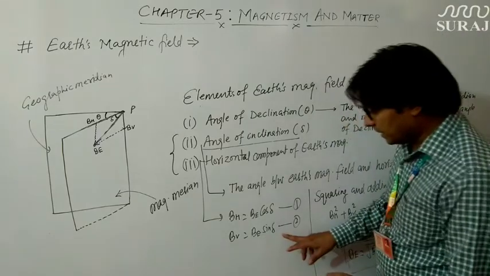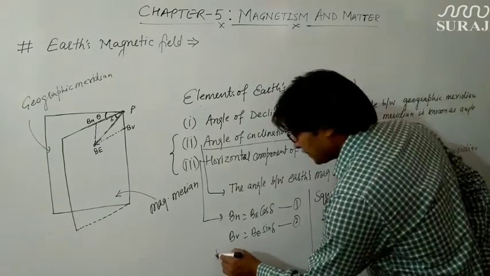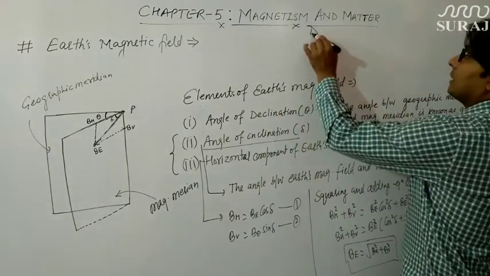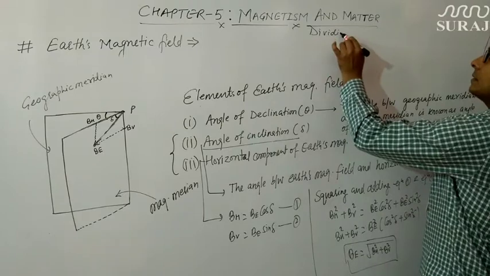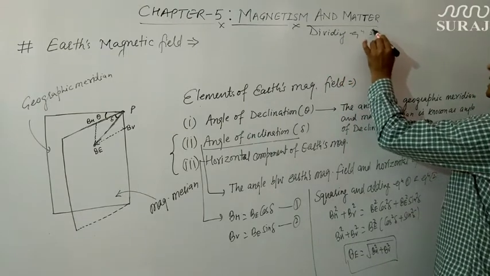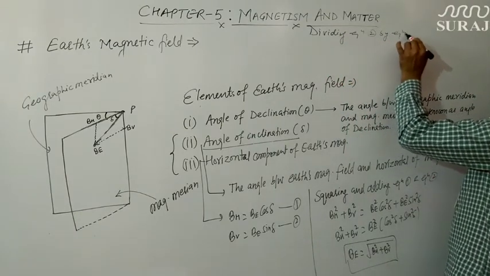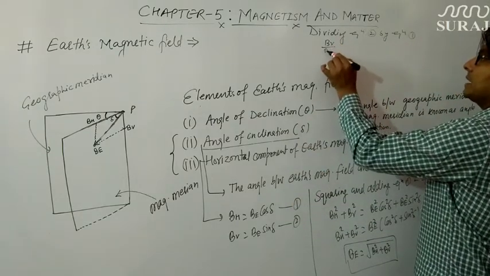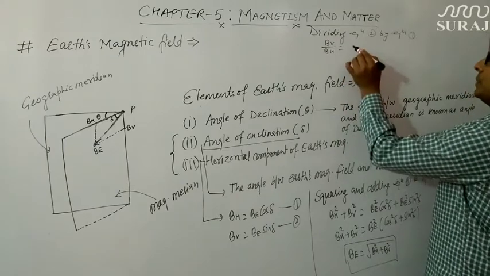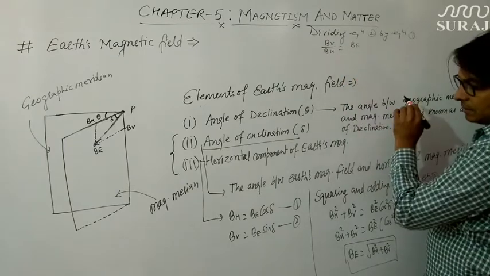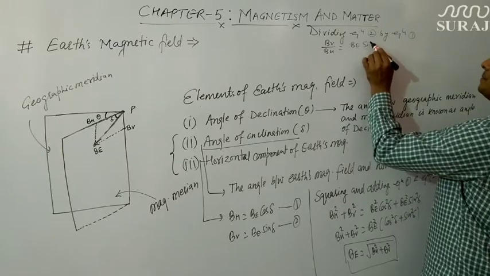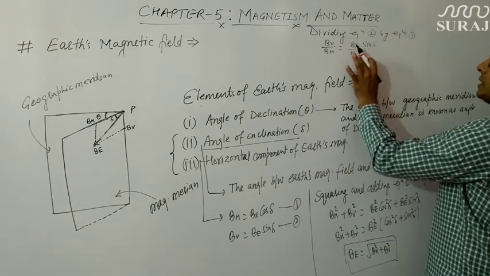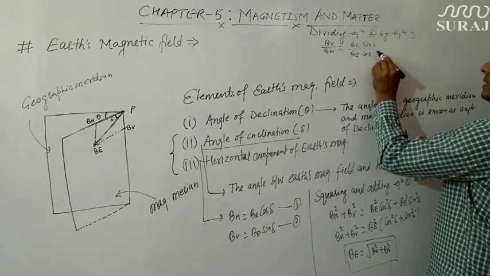If I divide equation second by equation first, you will say it is BV upon BH is equal to BE sin delta divided by BE cos delta.